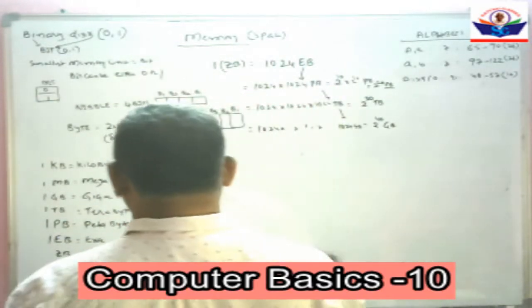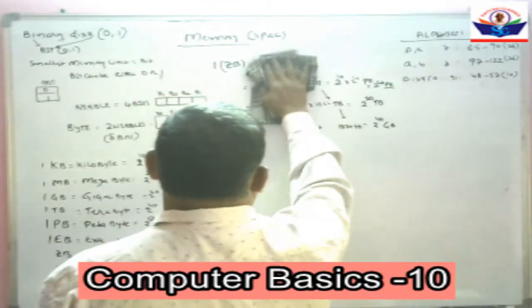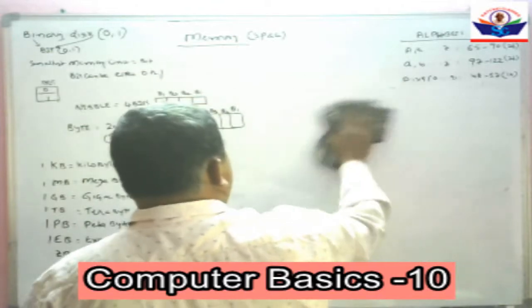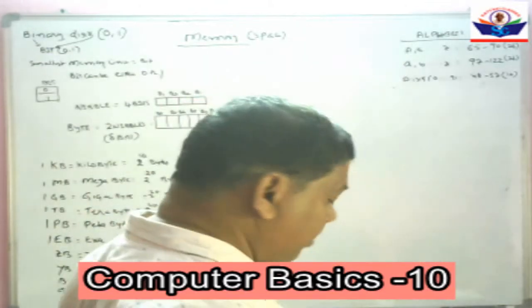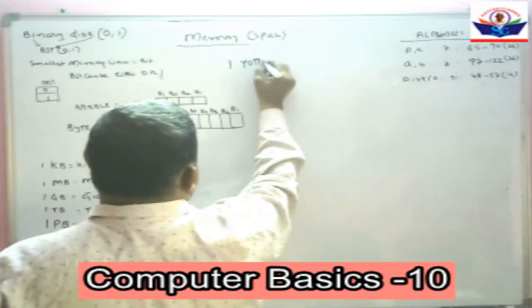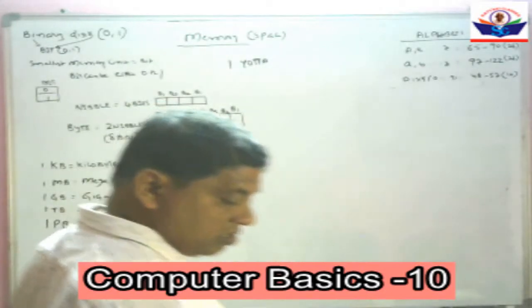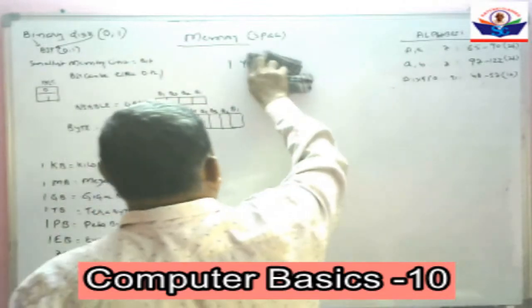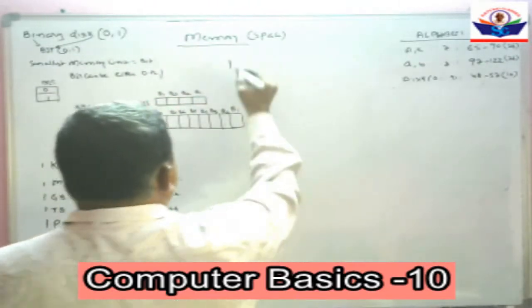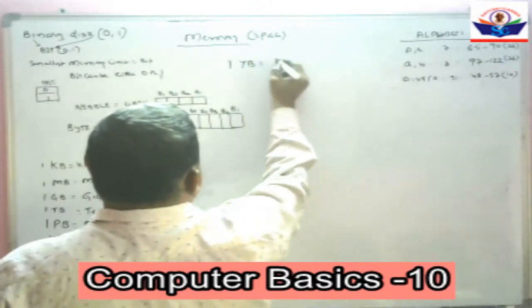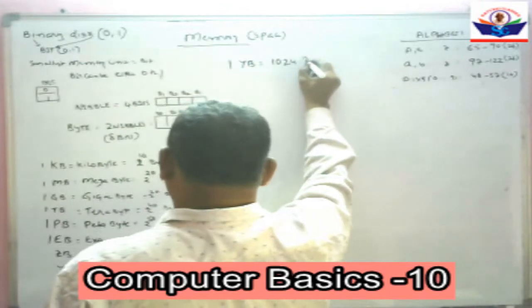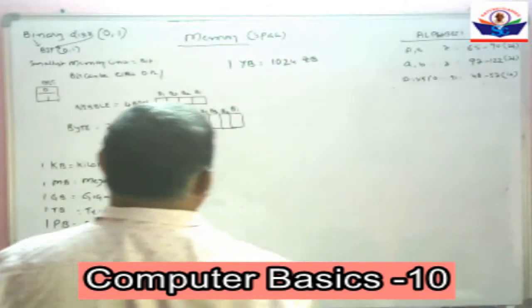Next, yottabyte. 1 yottabyte is equal to 1024 zettabytes.